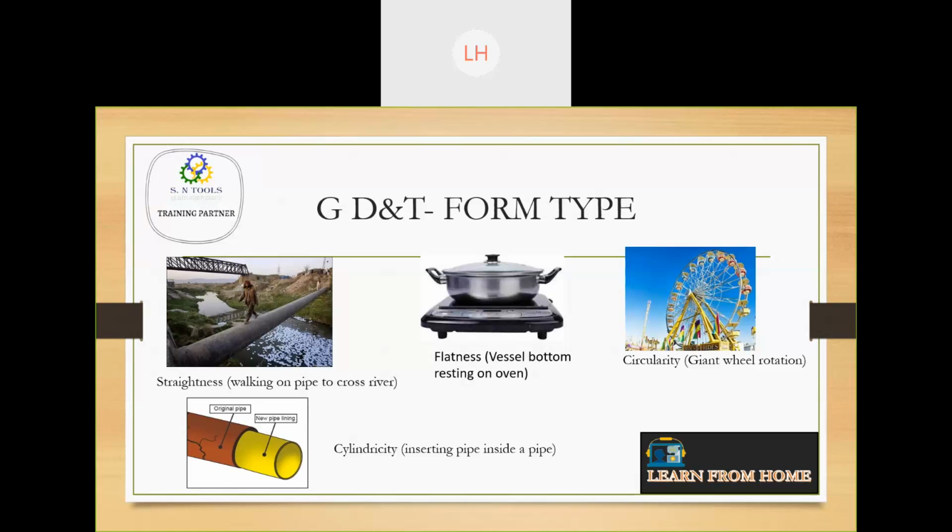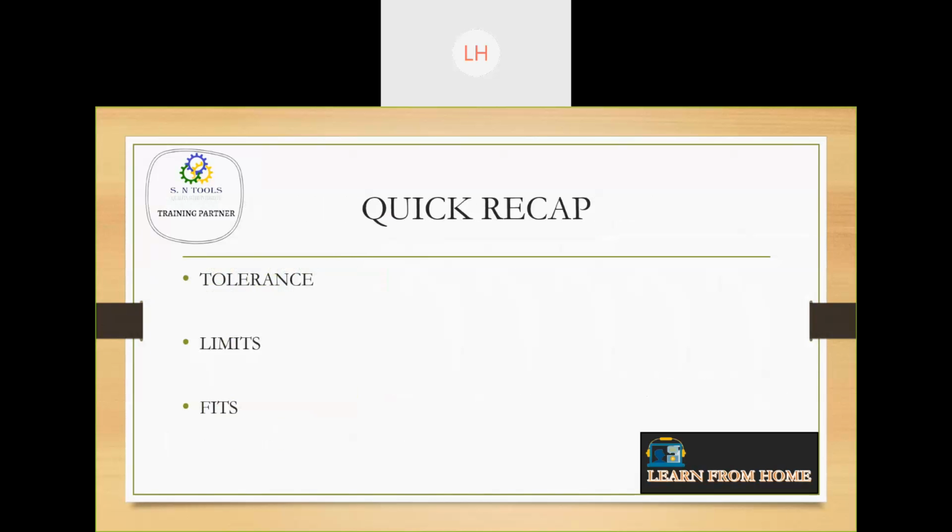Okay, guys, so we'll go to the next one. We'll have a quick recap of tolerance, limits, and fits. Okay, so we'll be discussing this now. See the tolerance part, limits, and the fit part.